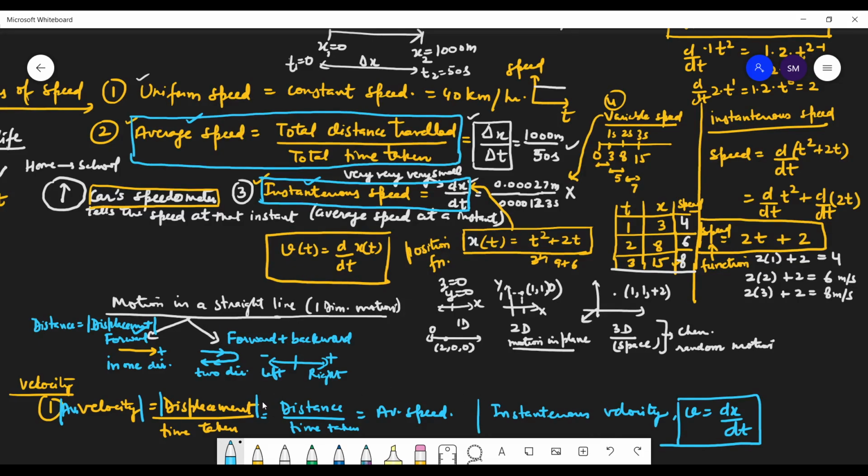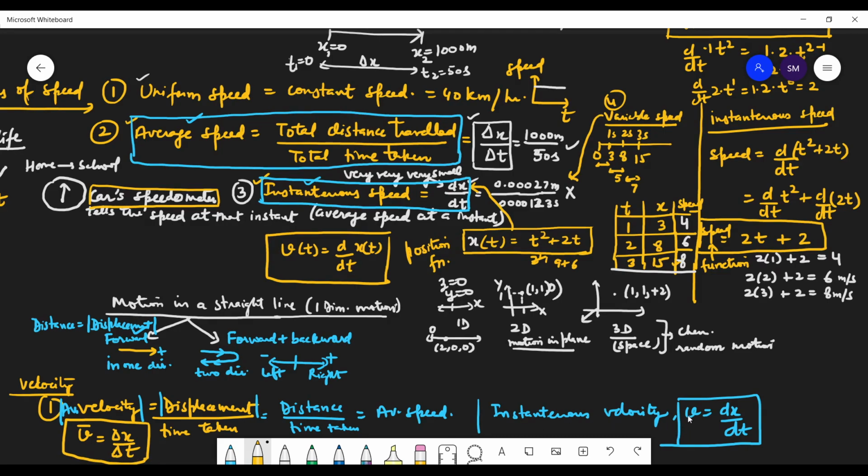Now very important thing, students. This is instantaneous velocity and this is average velocity, so what are the symbols? The average velocity symbol will be v with a bar over it, and that is equal to the same formula we wrote for the average speed, because we are moving in the forward direction only: delta x by delta t. That is the formula for average velocity.